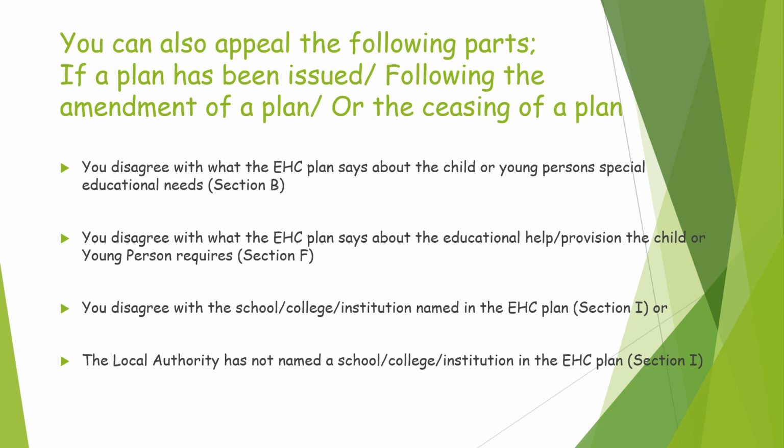You can also appeal the following parts: if a plan has been issued, following the amendment of a plan, or the ceasing of a plan. If you disagree with what the EHC plan says about your child or young person's special educational needs, so Section B. If you disagree with what the EHC plan says about the educational help or provision, Section F. If you disagree with the school or college named in the EHC plan, Section I, or if the local authority hasn't named a school or college in the EHC plan.